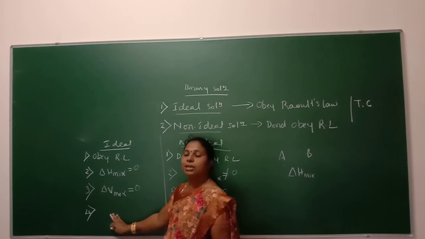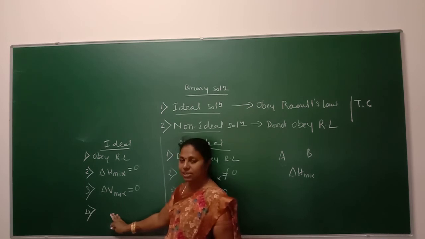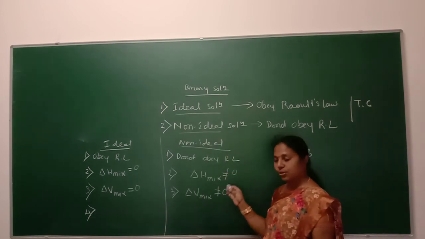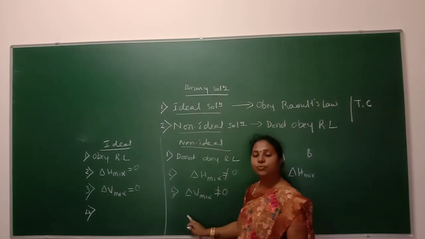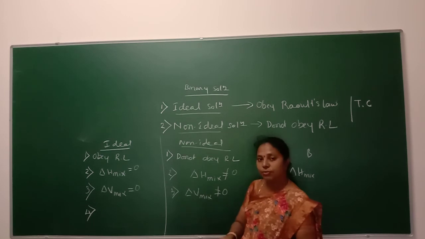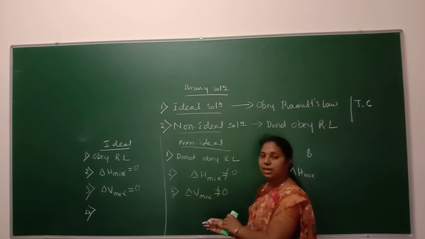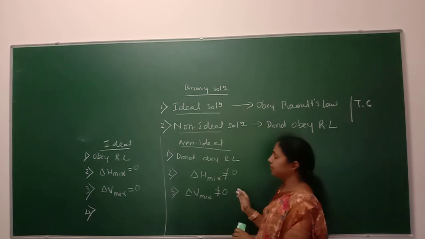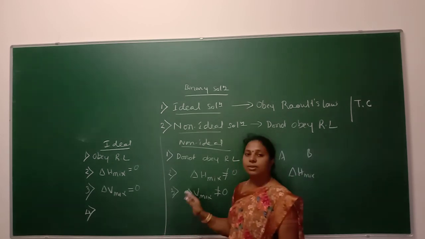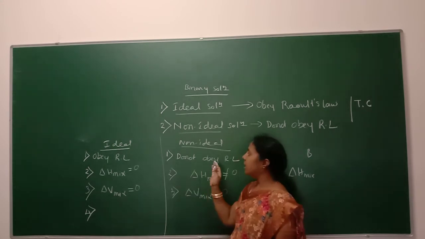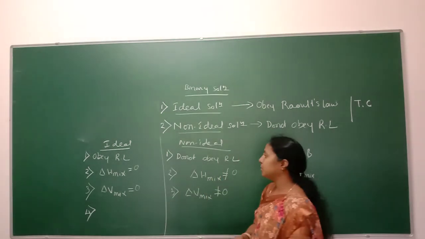But in case of a non-ideal solution, the intermolecular force of attraction in the individual liquids is different from that present in the solution. So these are the main important differences between ideal and non-ideal solutions.